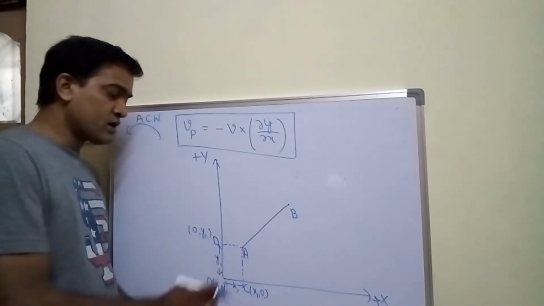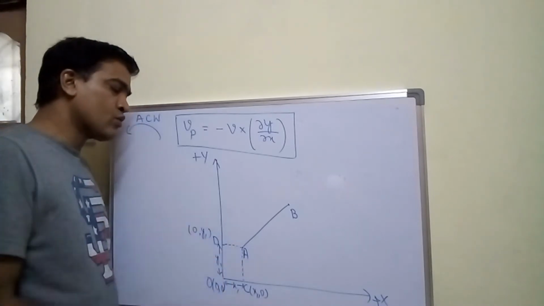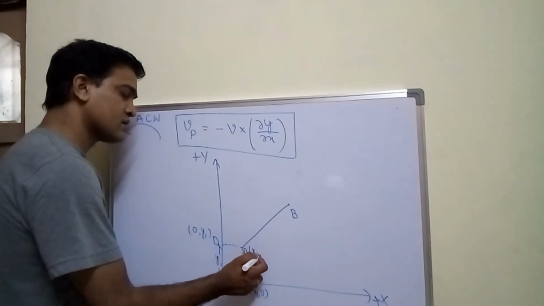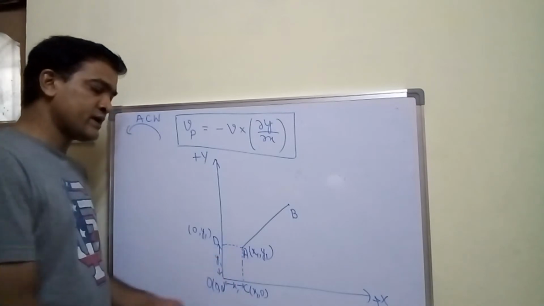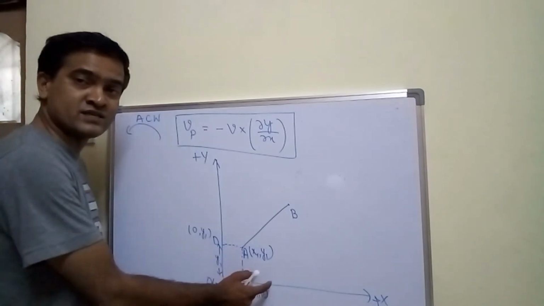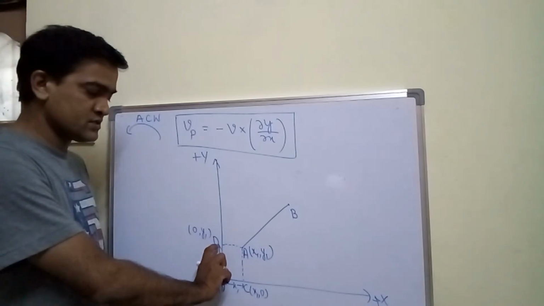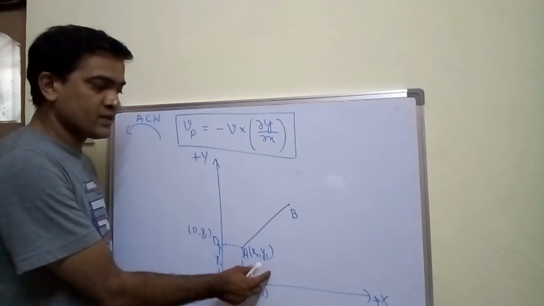That means what are the coordinates of point A? Point A coordinates will be x1 comma y1, because point A is located at a distance x1 along the x-axis and similarly at a distance y1 along the y-axis. So x1 comma y1 are the coordinates of point A.